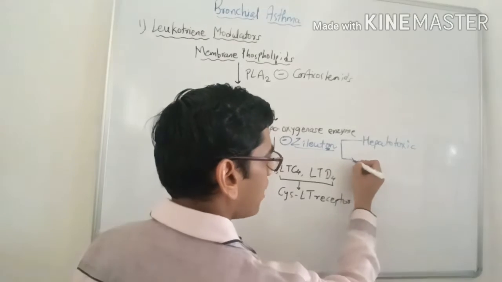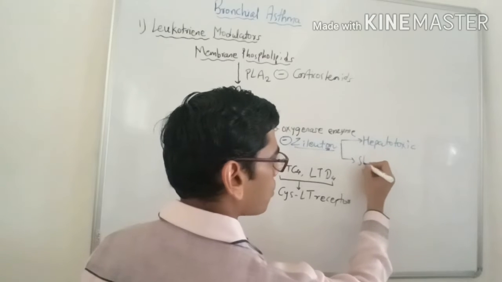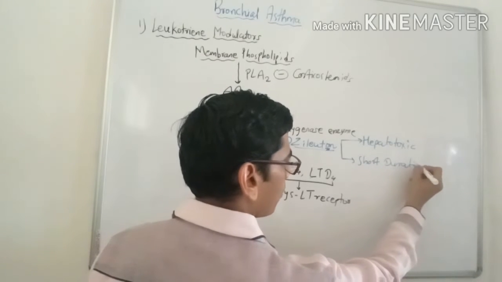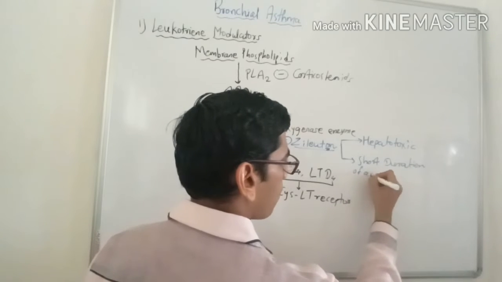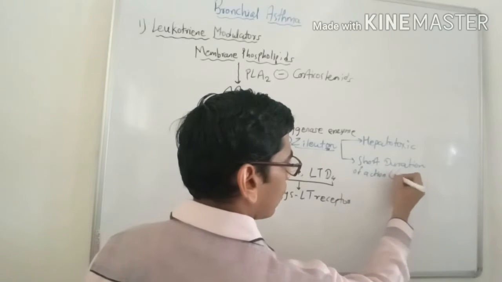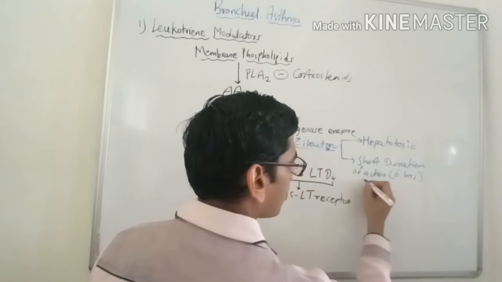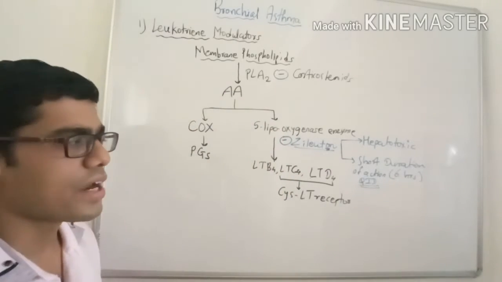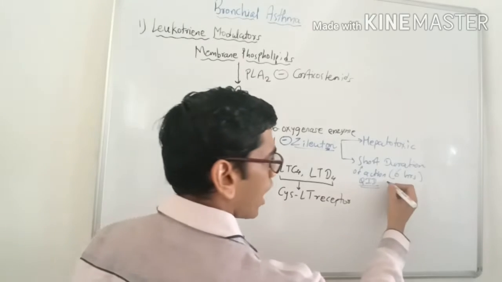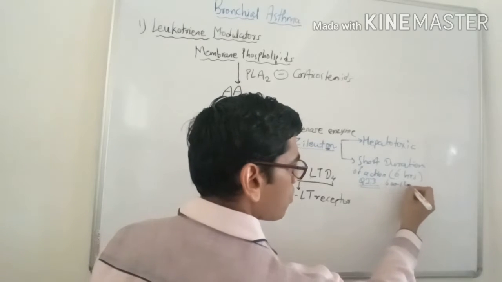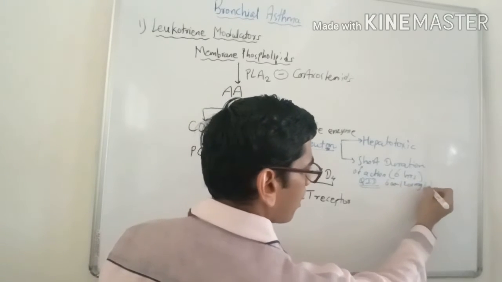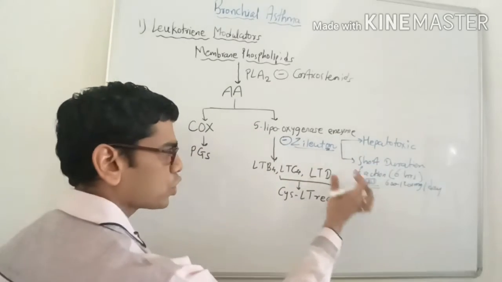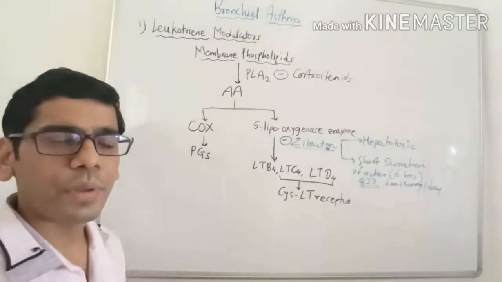And second, it has a very short duration of action, almost 6 hours. That's why this drug has to be given 4 times daily, that is QID, in a dose of 600 to 1200 milligram per day. Because of these two reasons, hepatotoxic potential and short duration of action, zileuton is not preferred in the treatment of asthma.